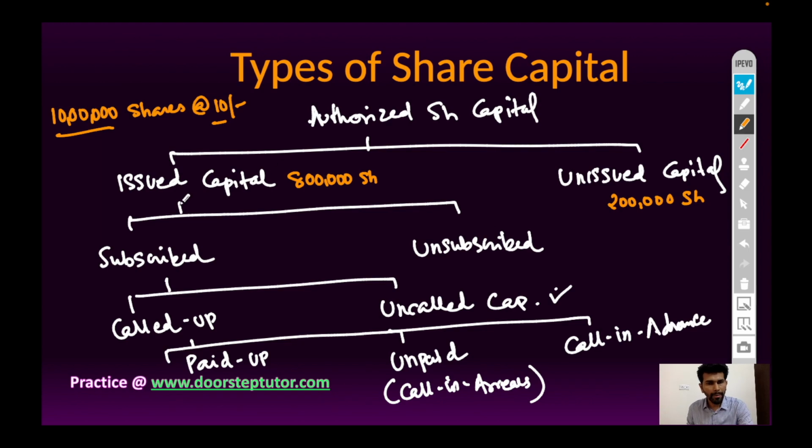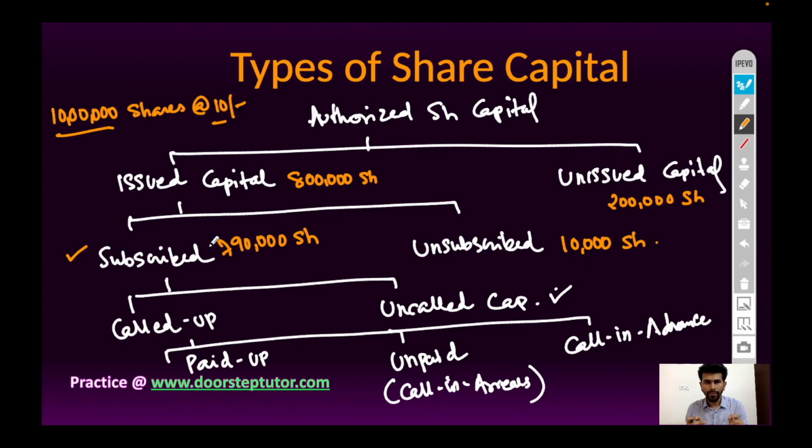Now, issued capital can be further classified into subscribed capital and unsubscribed capital. It means if the company issues shares to the general public, it is not necessary that 100% of the shares will be accepted by the general public. For example, 8 lakh shares are issued by the company and 7 lakh 90,000 shares are accepted, then it is called subscribed capital, and the balancing figure is called unsubscribed capital, that is 10,000 shares.